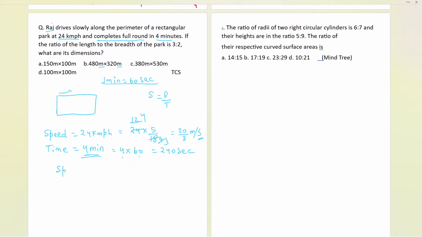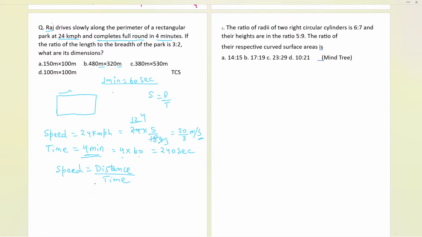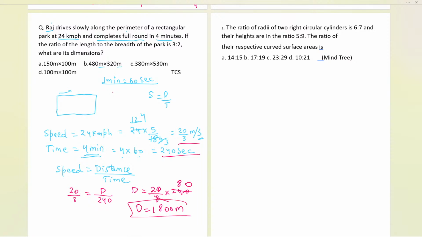Now the speed is equal to distance upon time, that is the formula. Let us consider the speed as 20 by 3, and the distance we need to find, divided by time, and time is 240. Taking it to the other side, the distance will be 20 upon 3 times 240. So 3 times 8 is 24, and we get 1800 as the distance in meters. That is the distance he covered in 240 seconds.